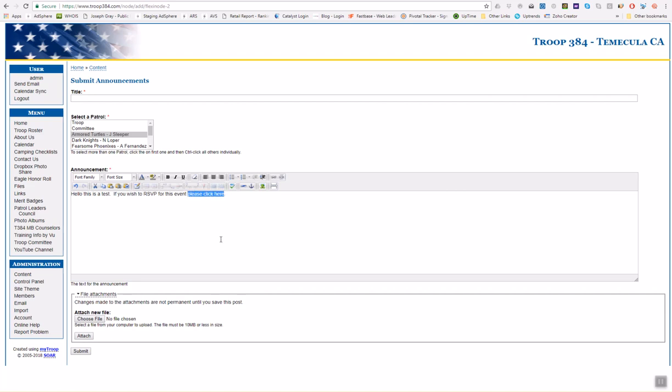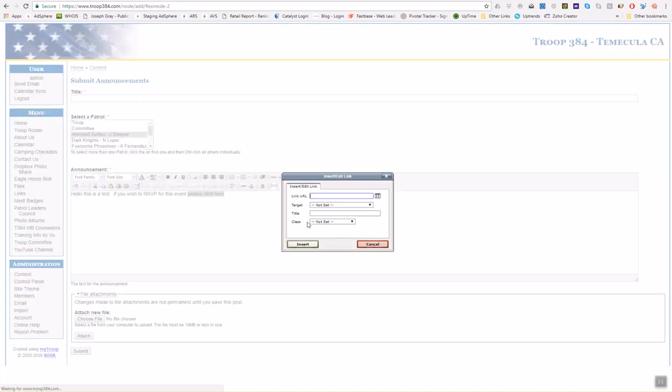But go ahead and highlight the text that you want to make hyperlinked, and then you can come up here. There's a little picture of a chain. If you click it, it allows you to edit the link. And here is where you can paste a URL that should be the one that would take them directly to the event page. And again, I'm going to show you that in a few minutes. And all you have to do is copy and paste that link here.